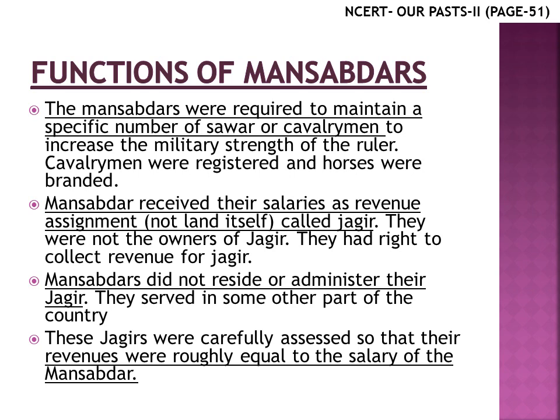So then why was this land given? This land was given so that they can collect revenue from this Jagir, and from this revenue or tax they will be paying their soldiers, and this revenue will also be their salary. And these Jagirs were carefully assessed so that whatever a Mansabdar is collecting as revenue should be roughly equal to his salary. That means he should not be collecting more or less than his salary.